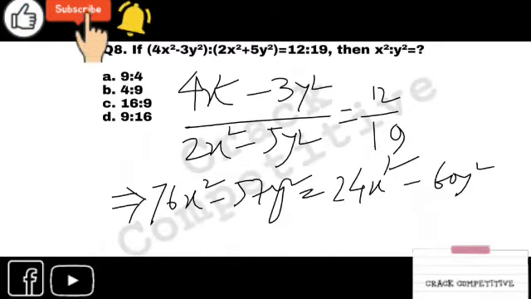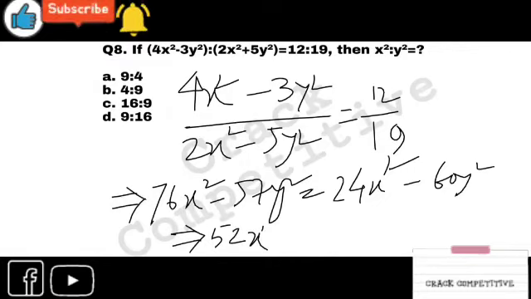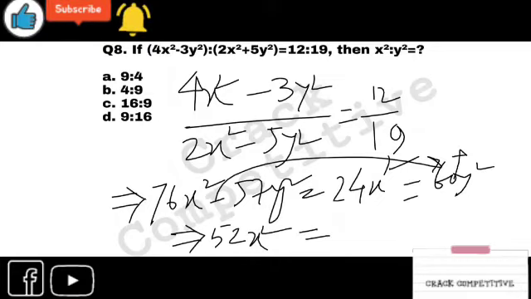Okay. So what will you do next in this next line? 76 x square minus 24 x square. What is that? It's 52 x square. Calculate first so that you can solve questions. And this will become plus there. This is minus. Sorry, this is plus. I have just made it wrong. This is plus, and that is also plus.